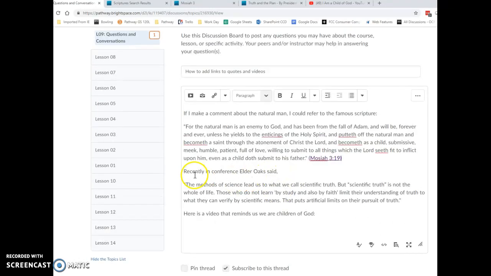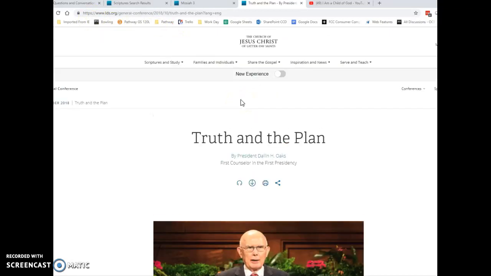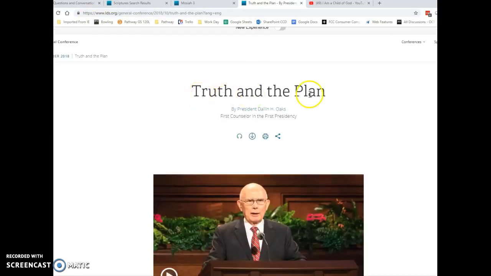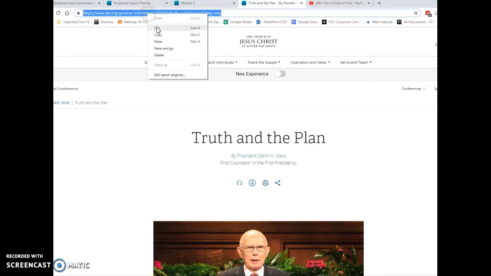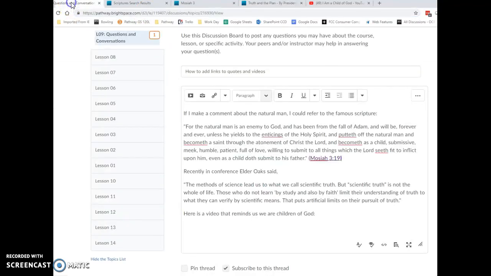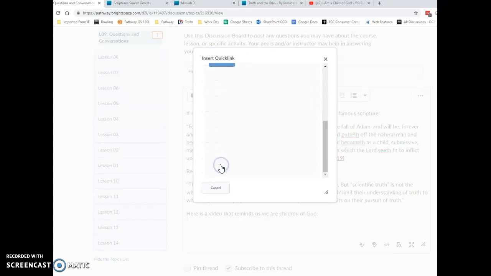And then the same thing applies here. I've quoted Elder Oaks in his conference talk. So if I go over here to this conference talk, I've copied this and pasted it in my post. And it comes from this talk and conference, Truth and the Plan. And so here again, I can click on the address up here. I can copy it. I can go back to my discussion board, and at the end of that quote, I can click on this chain and go down and select URL.